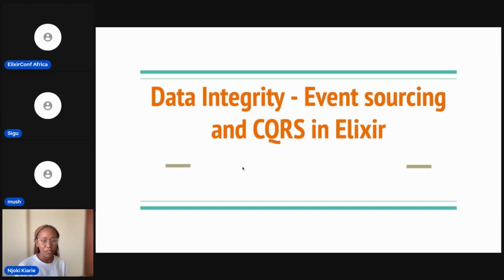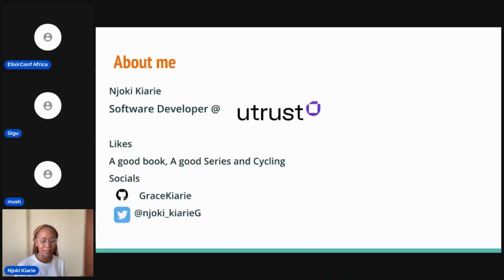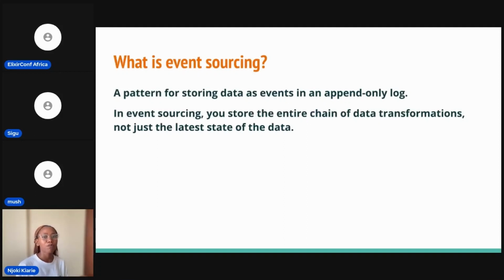So at work, our main backend language is Elixir, and it sort of inspired my talk because we have been using event sourcing and CQRS. So I want to share some of the things that I've learned. So we can start with what is event sourcing.